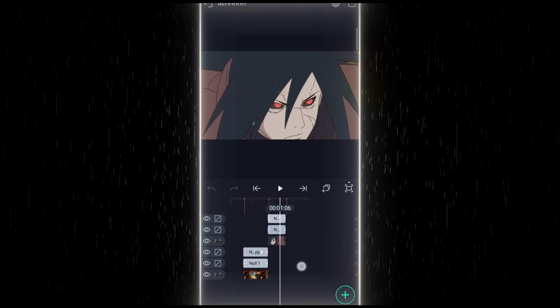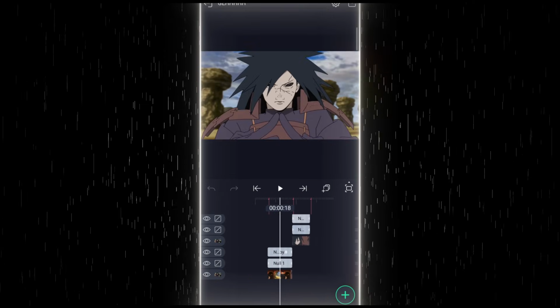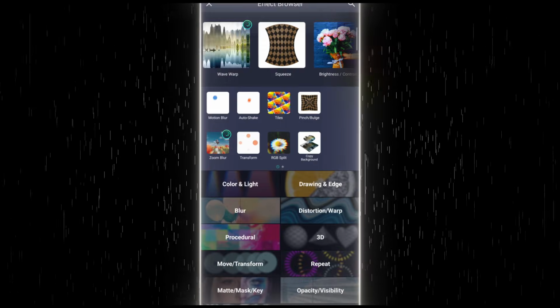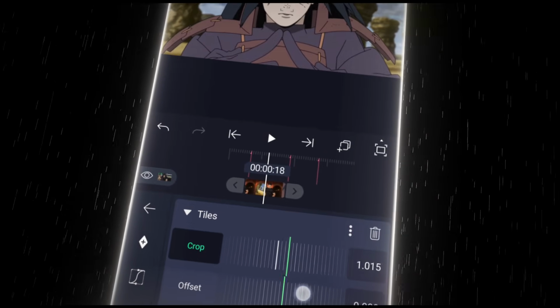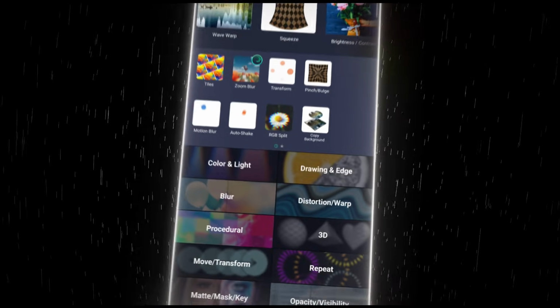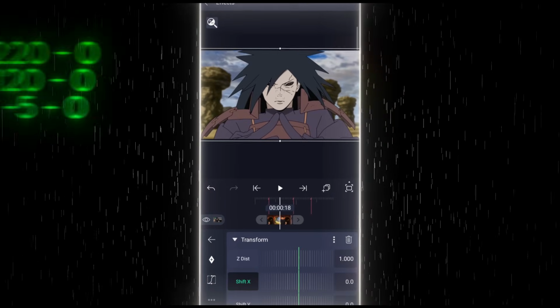All right, I've already done the transitions, so I'll just show you how you can make a shake like Sanchezae. First, add tiles, then turn on the mirror and set the strength of the crop to 1.10. Then add transform and add keyframes like this.